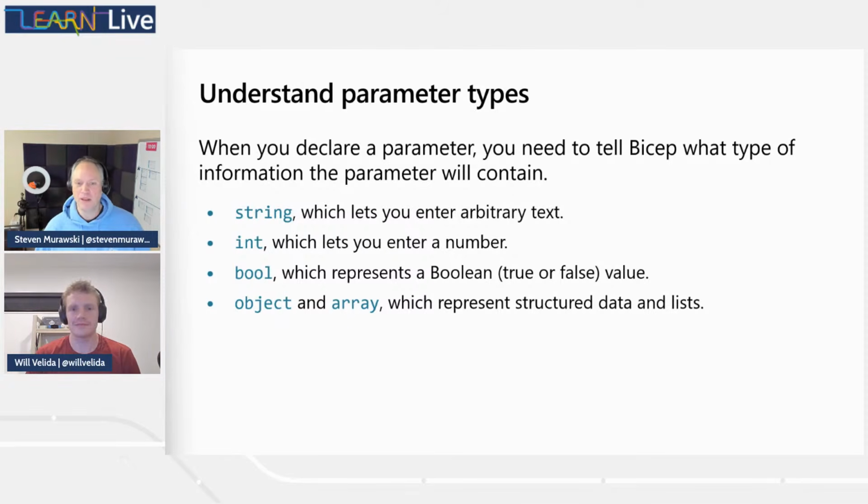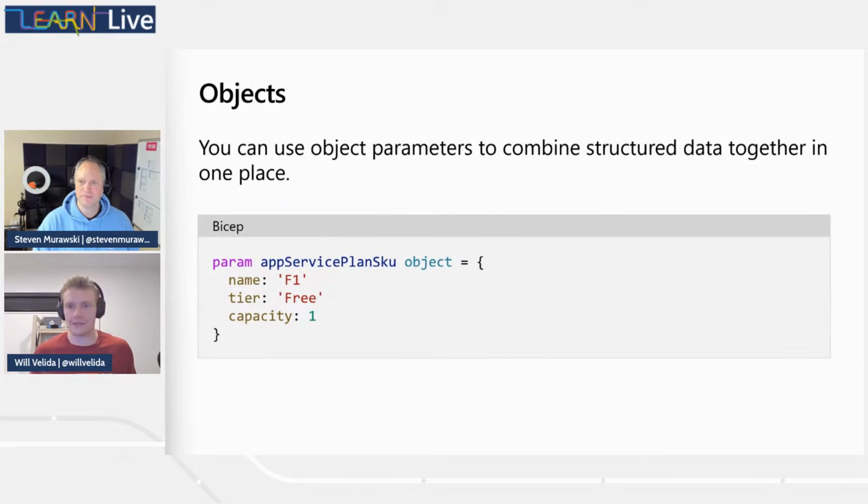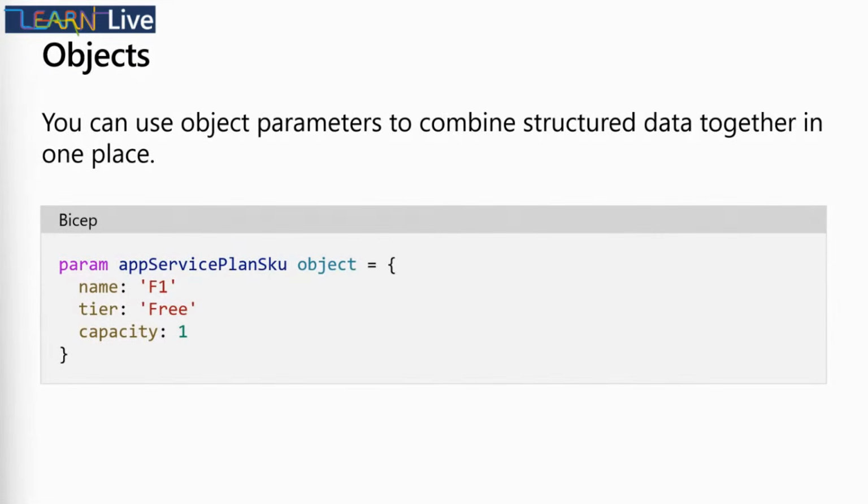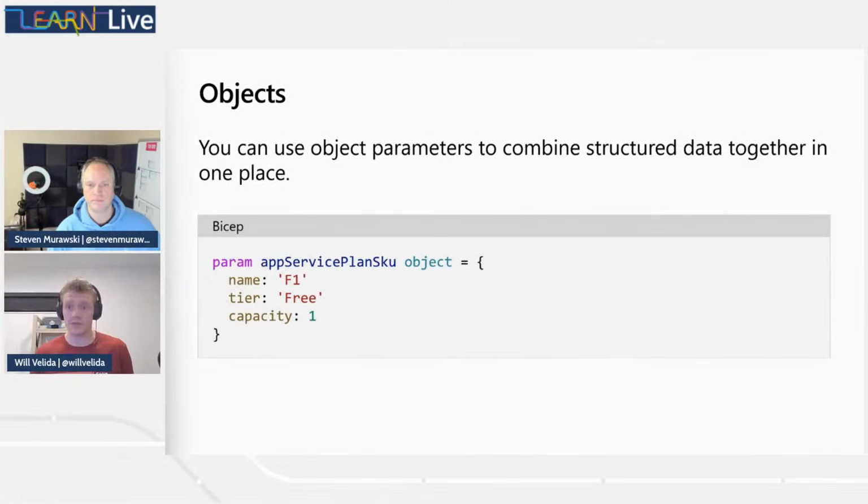And I think we really need to talk a little bit more about objects and arrays, because those can get a little tricky. Yeah. You want to take us through objects? Absolutely. So like you said, we can use object parameters to combine structured data together in one place. And one of the great things about objects is that we can use multiple properties of different types within those objects. So we can use objects within resource definitions, within variables, within expressions within a Bicep template.